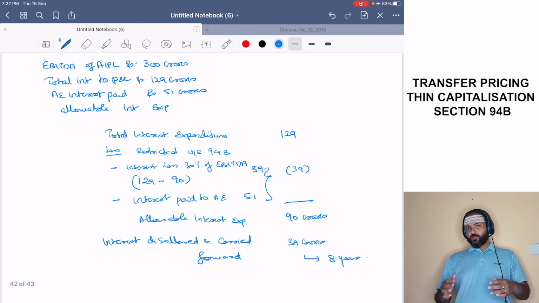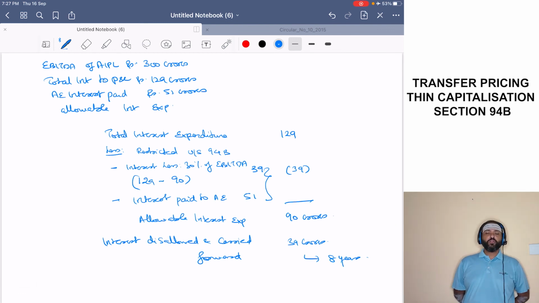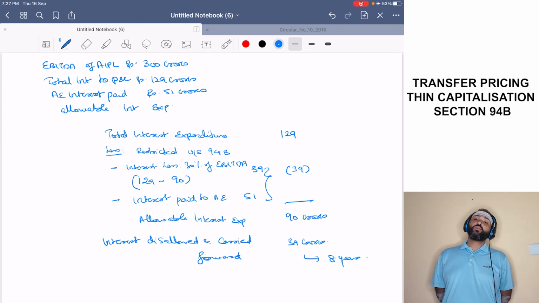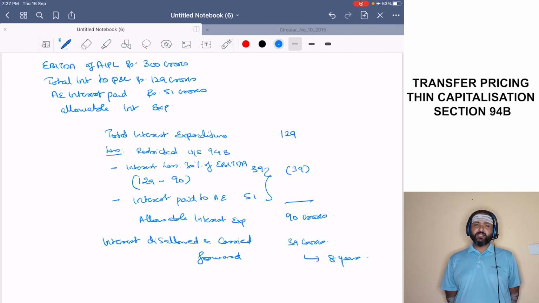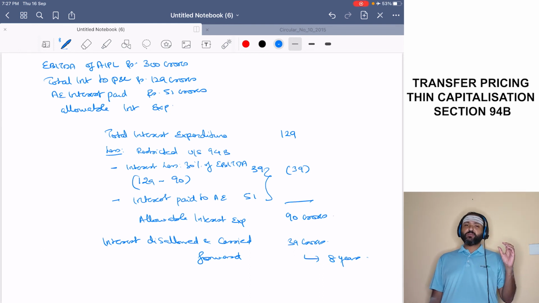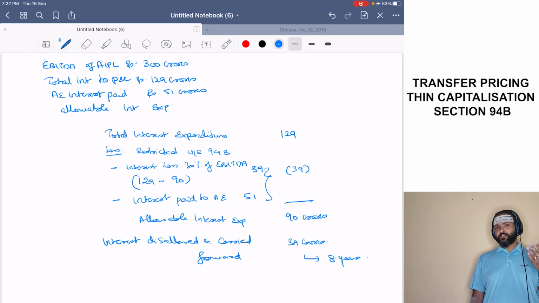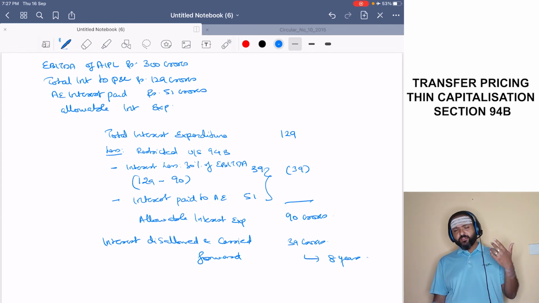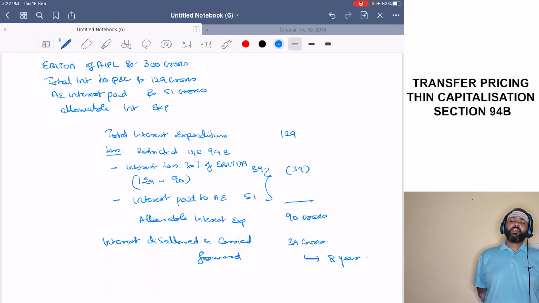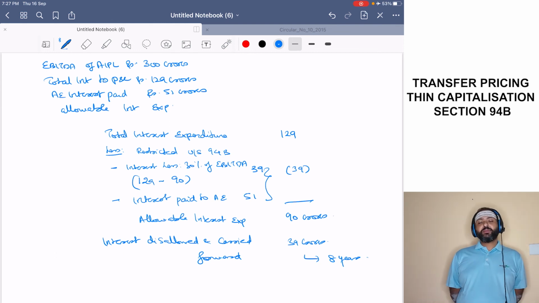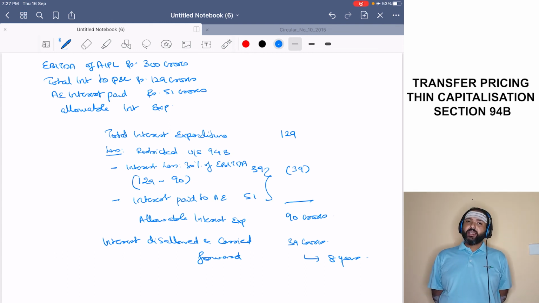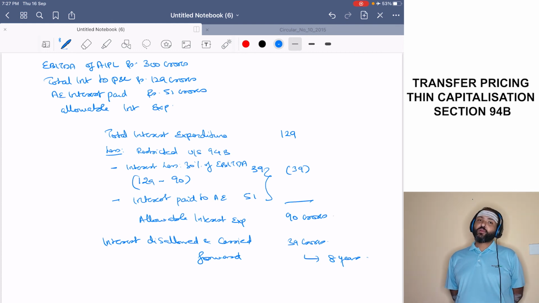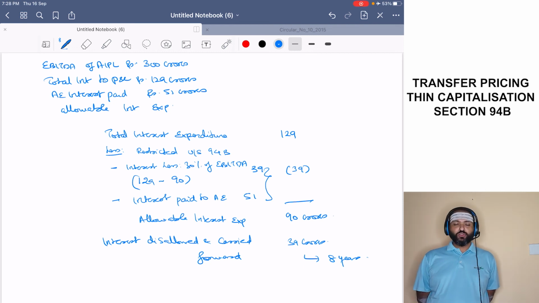So quickly going back to the provisions of section 94B, this 94B is nothing but the Indianized adaptation of Action Plan 4 of BEPS, where the fixed ratio rule was considered. So what is the fixed ratio rule? This fixed ratio rule specifies that some percentage of EBITDA has to be considered as the ceiling limit for the purpose of claiming of interest. So what did we do? We adopted section 94B, where we said that 30% of EBITDA is going to be the ceiling limit for the purpose of claiming of interest. Any interest over and above that will be disallowed, provided that it is not higher than the interest paid to associated enterprises.